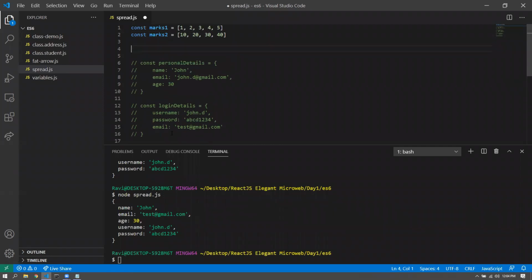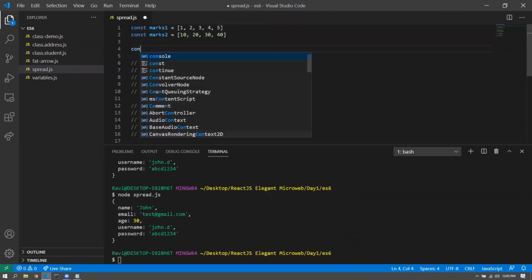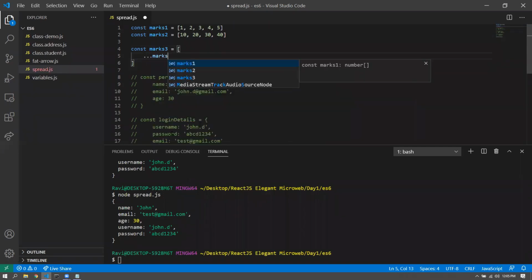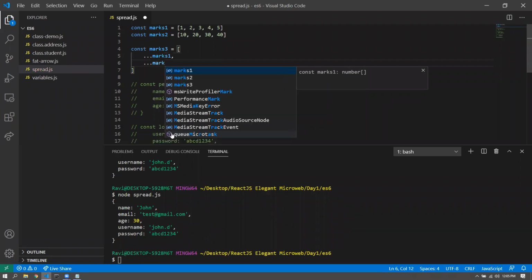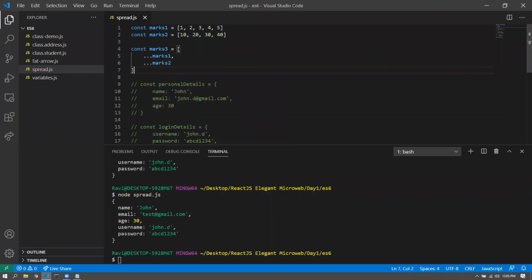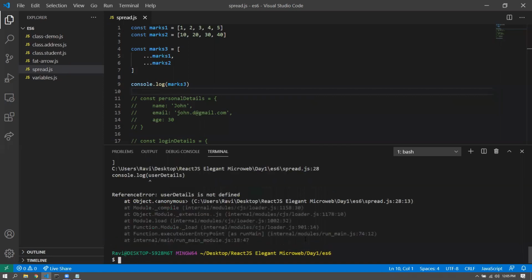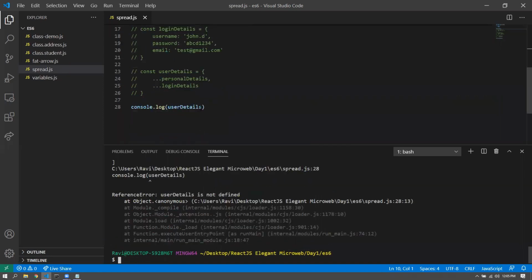Something like this. And if I want to merge these two, it'll be an array, and I'll be going for marks1 ... marks2. This would give me a single dimensional array. If I remove the spread operator itself, it'll give me a multi-dimensional array. All right. So as of now, I can just go for console log marks3. All right, and that will be fine. That'll be it. And if I go for node spread, did I do a console log? Let me just get rid of the console log as well.